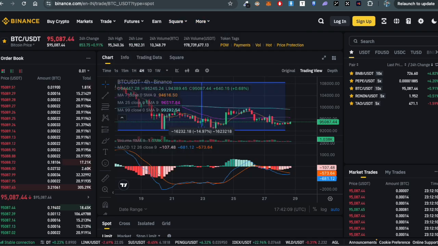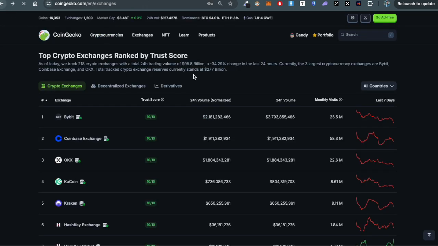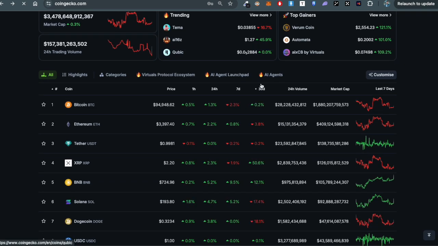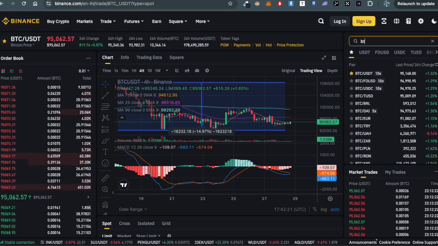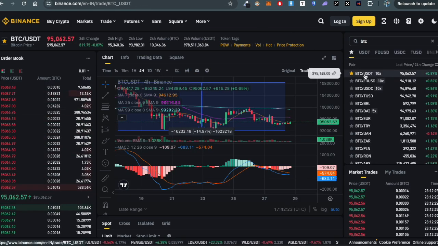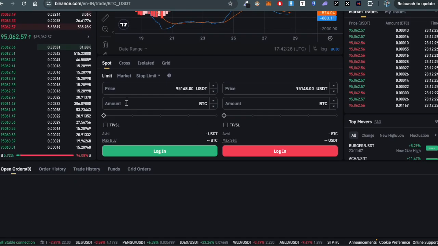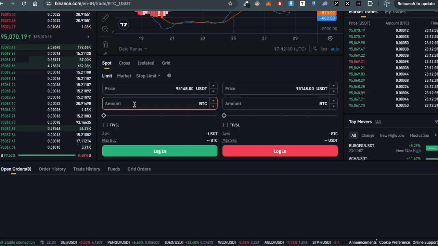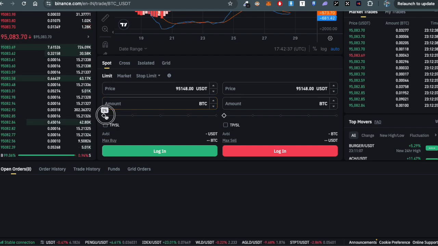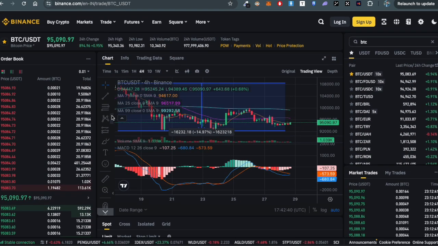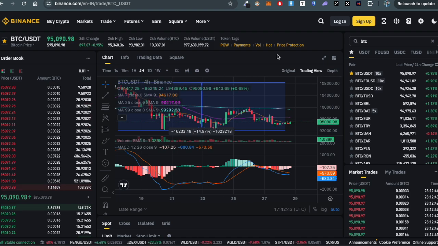So if you are interested in the most stable, most widely known, which is Bitcoin, then you can directly hit on this and search for BTC and then click on BTC, and then this is the chart, and then you have to go here and you can put how much you need to buy. Suppose you have funded with $100, then you can go and put here some amount, then you have to pay that. So this is the process if you are interested in Bitcoin.